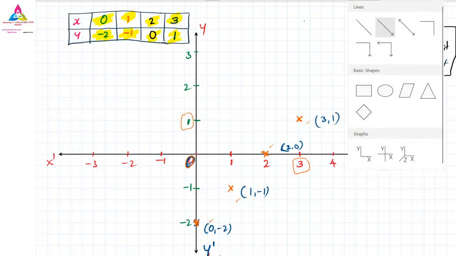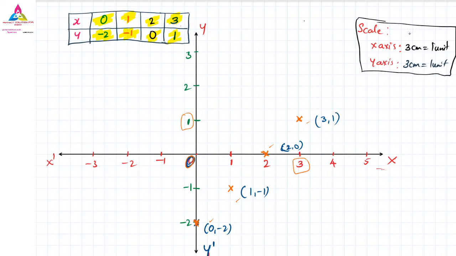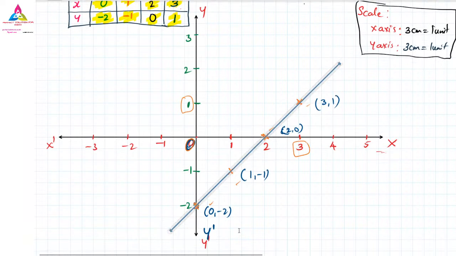And lastly, we have to join the points with a line. So take a scale and try to join them in a single line. It must be a straight line. If it is not a straight line, then you have made a mistake. All 4 points you have taken must pass through the same line. If one point is a little to the right and one a little to the left, it is not the correct answer. You have done something wrong then. This is your answer.